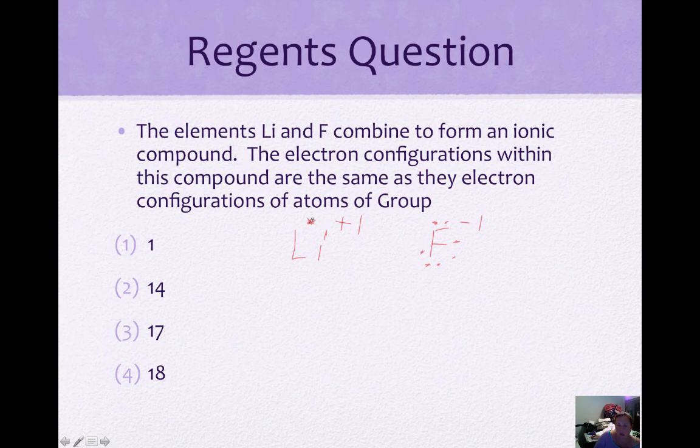So when this is transferred to fluorine, fluorine now will have a full 8 with a minus charge. Lithium now goes down to just 2 in its outer shell, right? So this one lost its valence electron. So now the electron configuration of the compound would be the same as group 18. They both have a complete shell like a noble gas.